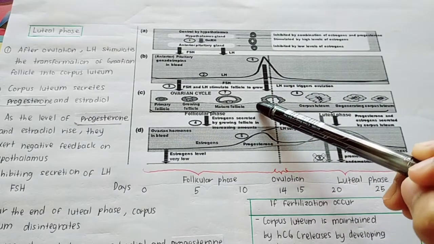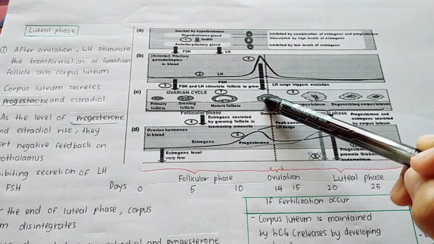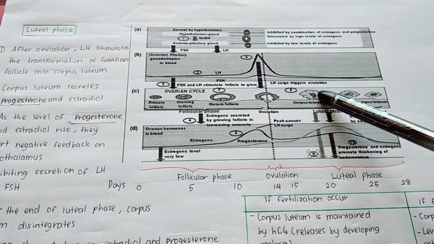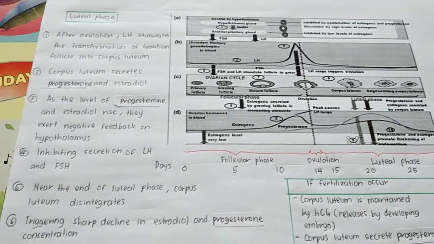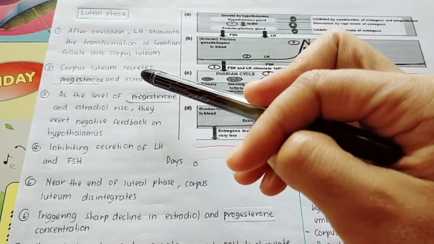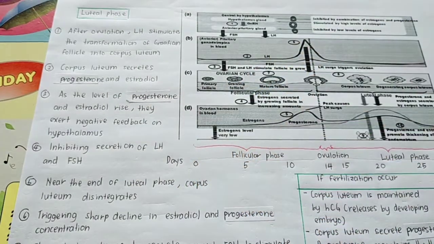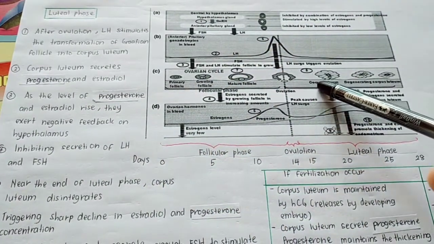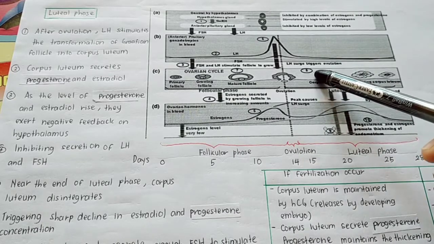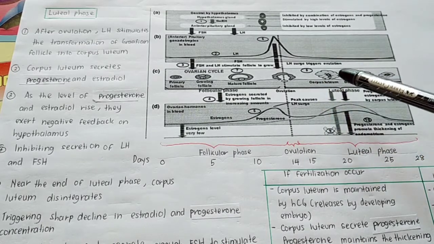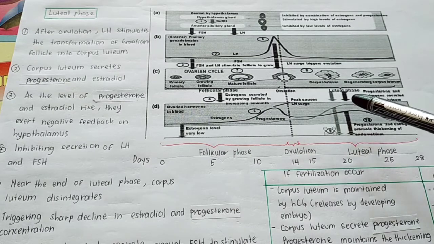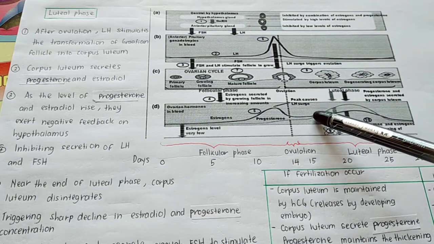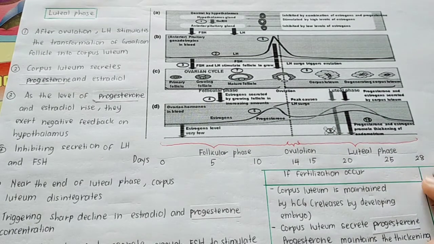Okay, LH will stimulate the transformation of this Graafian follicle to become Corpus Luteum. Okay, so Corpus Luteum secretes progesterone and estradiol. So this is Corpus Luteum. So once Corpus Luteum is already formed, it will secrete both progesterone and also estradiol or estrogen.